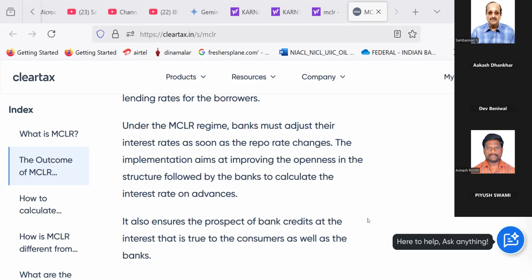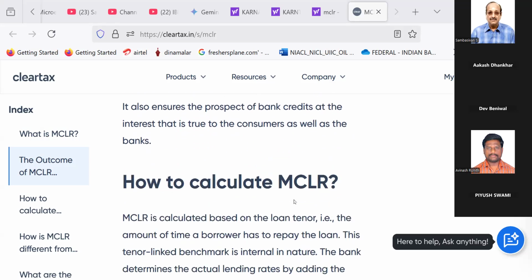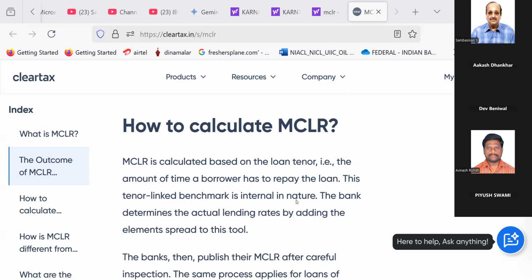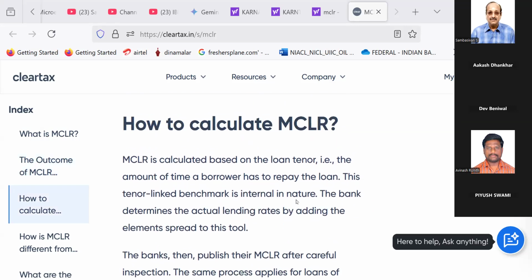Under the MCLR regime, banks must adjust their interest rates as soon as repo rates change. The implementation aims at improving the openness in the structure followed by the banks to calculate the interest rate on advances. It also ensures the prospect of bank credits at the interest that is true to the consumers as well as the banks.